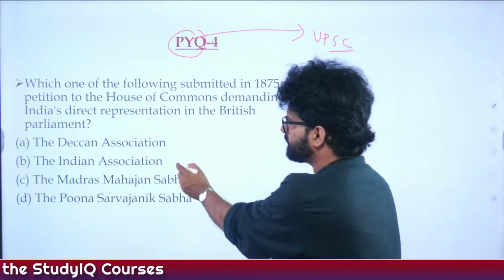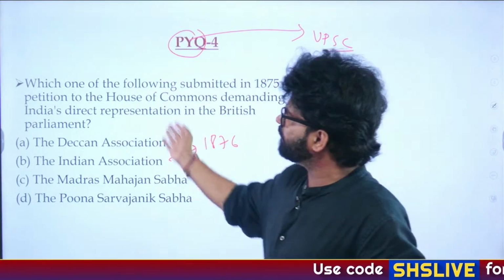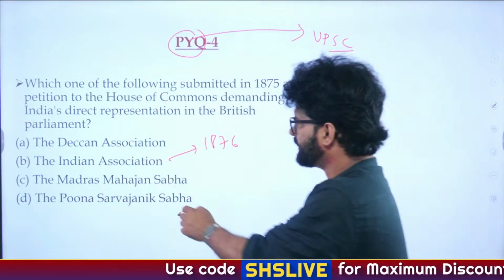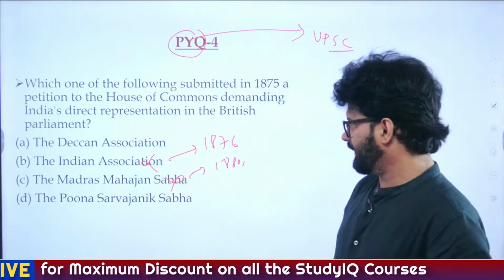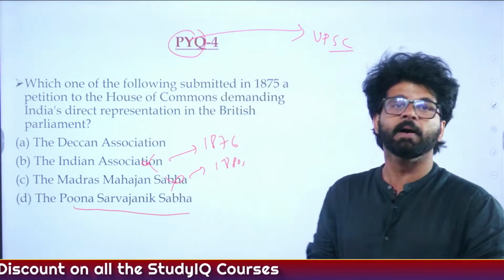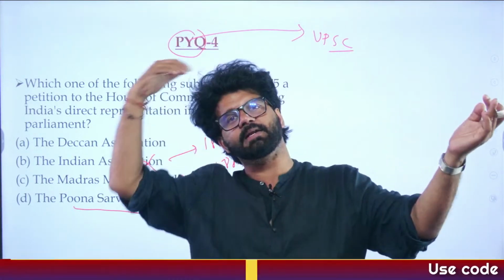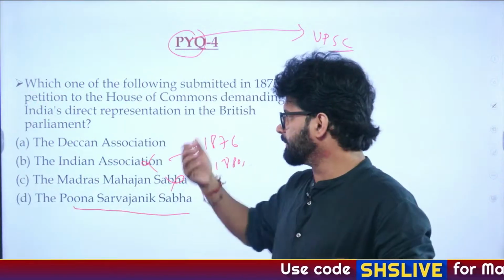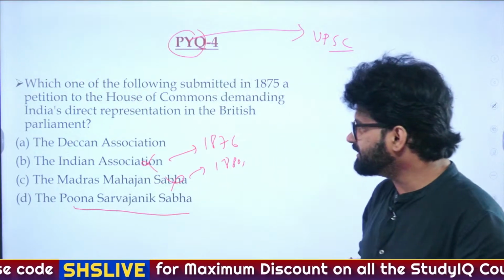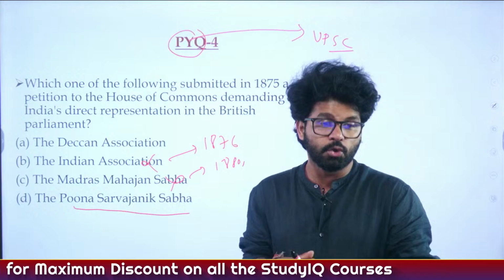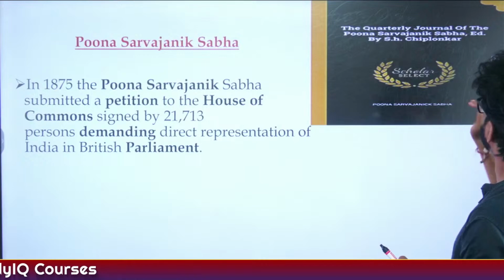See, Indian Association, associated with Surendranath Banerjee, was formed in 1876. So they cannot time travel and go one year back. So B is eliminated. Madras Mahajan Sabha formed in the 1880s, you know. So this can also be eliminated. You are left with A and D. And we have talked about this: Pune Sarvajanik Sabha. They were the ones who wanted Indian representation in the British House of Commons. And that happened in the 1890s when Dadabhai Naoroji became the first Indian member to represent us in the British House of Commons. So the answer is D, Pune Sarvajanik Sabha. Do remember it. It's a tricky question and you have to keep it in mind. Very good. Pune Sarvajanik Sabha.